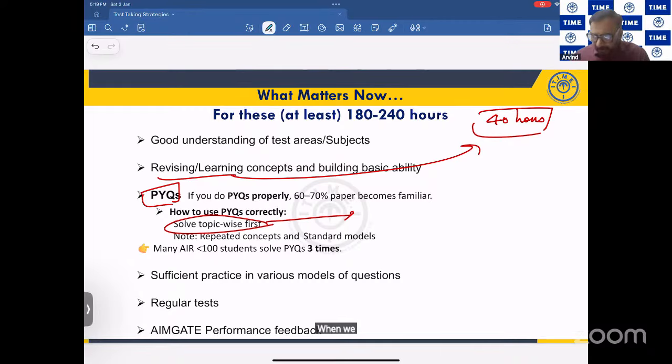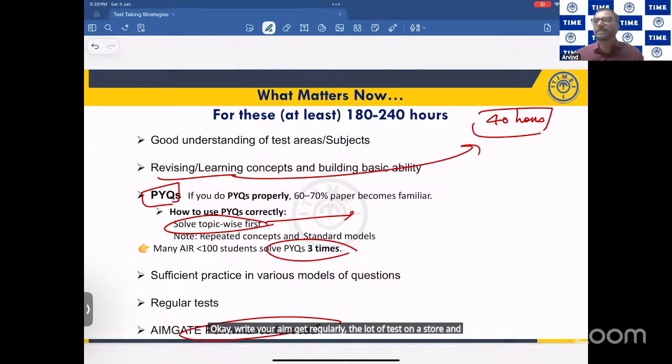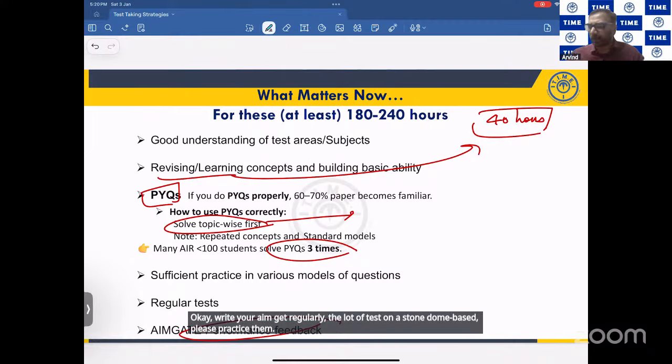When we observed in the past, all India ranked students with less than 100 ranks have done previous year questions at least 2 or 3 times. Write your IMGAT regularly. There are a lot of tests on your student homepage. Please practice them.